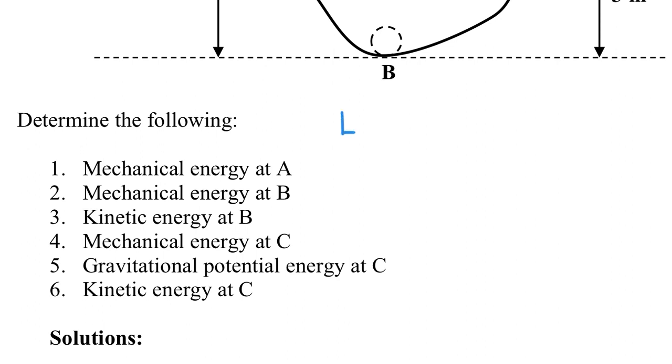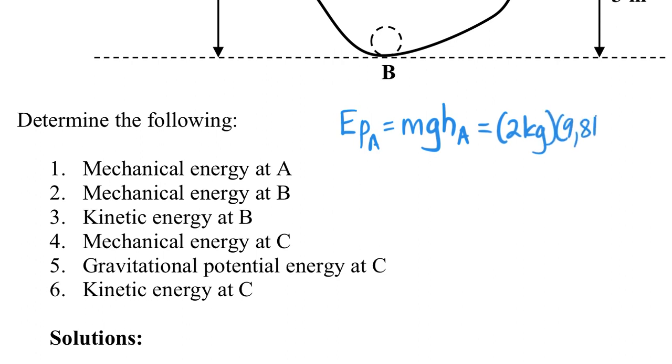The potential energy at A is going to be the mass of the ball times gravity times the height at A. The mass is 2 kilograms. G, because it's on the earth, is 9.8 newtons per kilogram.